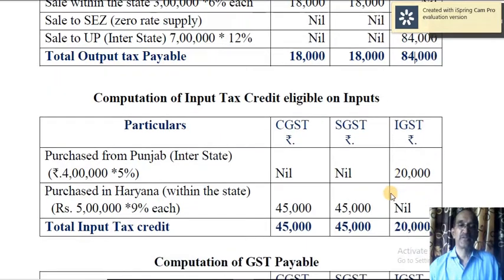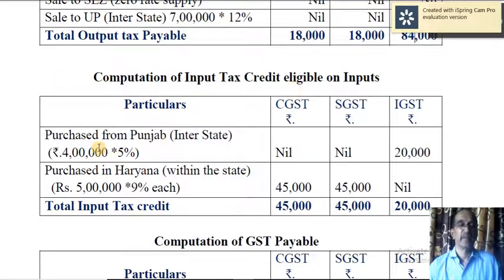Now computation of input tax credit. Purchase from Punjab, so interstate, so IGST is applicable, 4 lakh into 5%, so 20,000. Purchased in Haryana only, within the state, so it is CGST and SGST which are applicable.